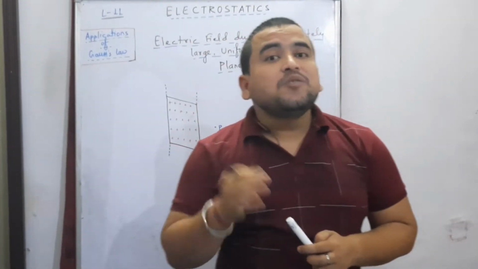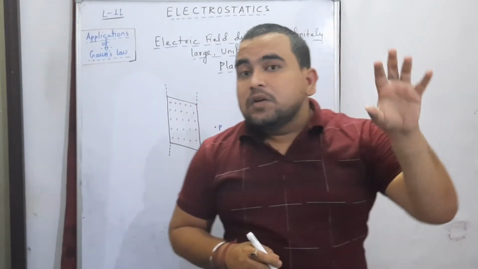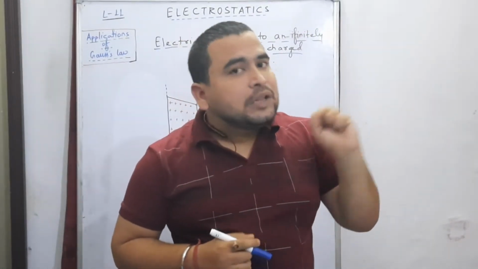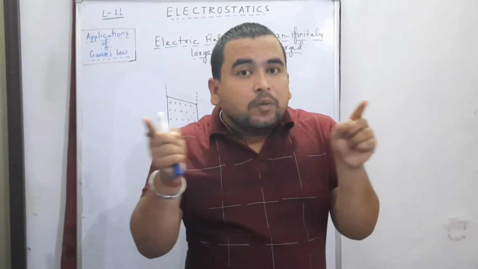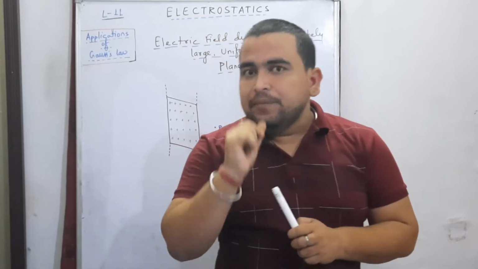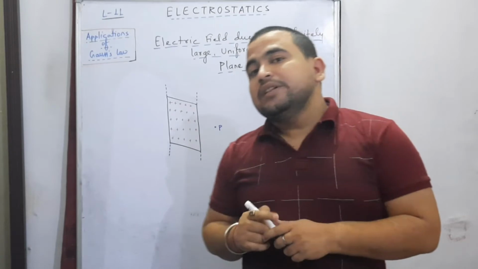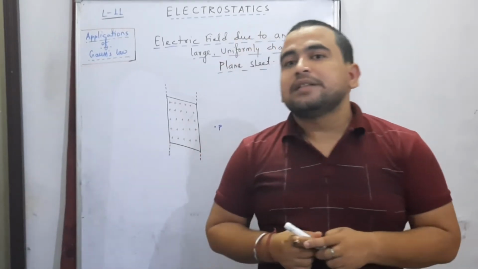Then by using the Gauss law we find the flux, and by the concept of electric flux we also find the flux, and by equating both of them we calculate the electric field, if you remember from the last class. Definitely we are going to do the same.